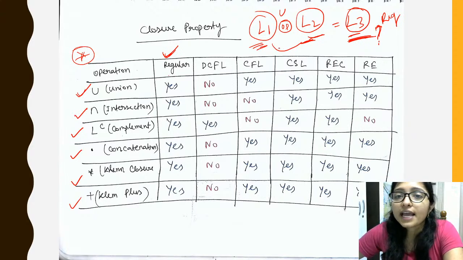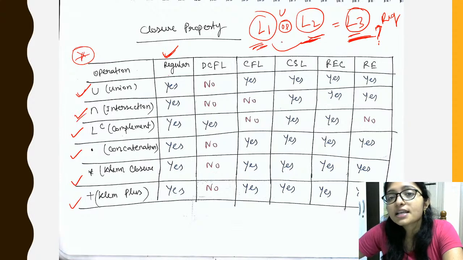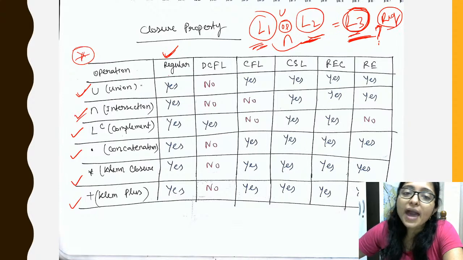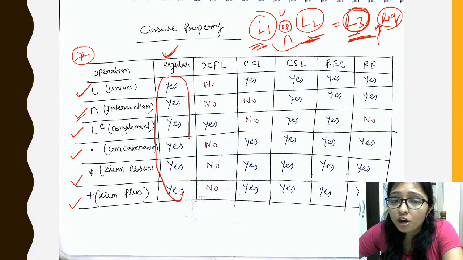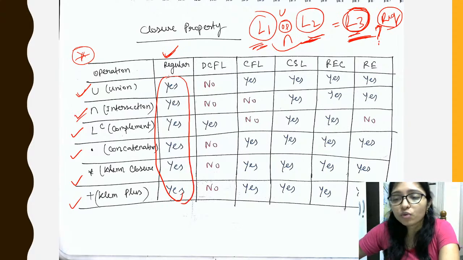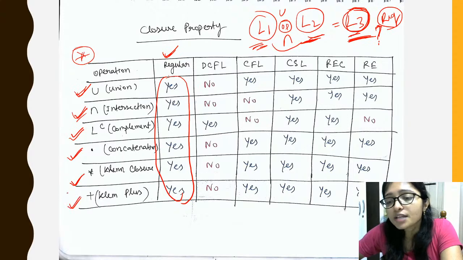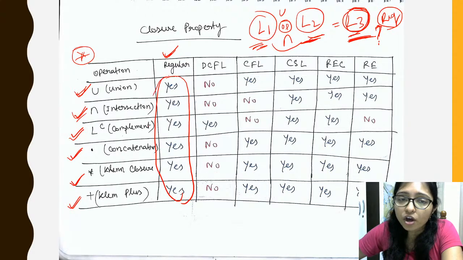Now if L1 is regular and L2 is regular and we are doing the intersection, then the new language L3 that comes will also be regular. So in regular languages, for all operations it will be regular only: union, intersection, complement, concatenation, Kleene closure and Kleene plus.